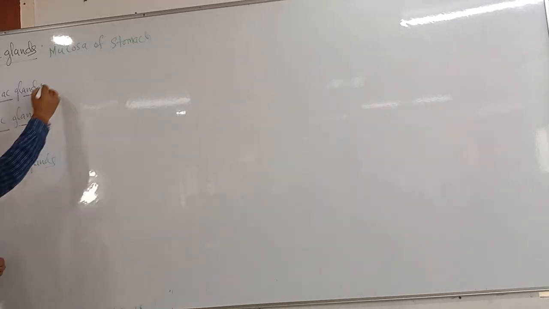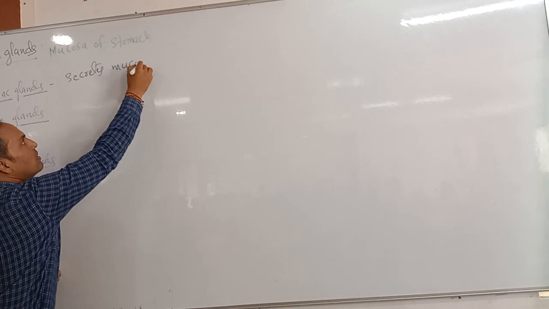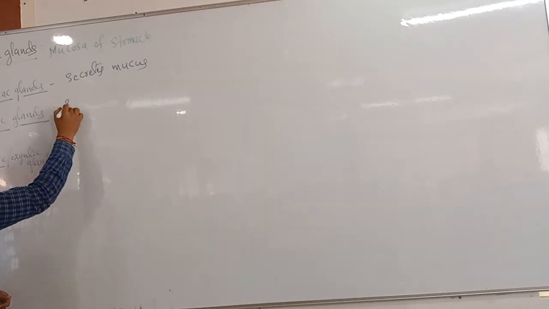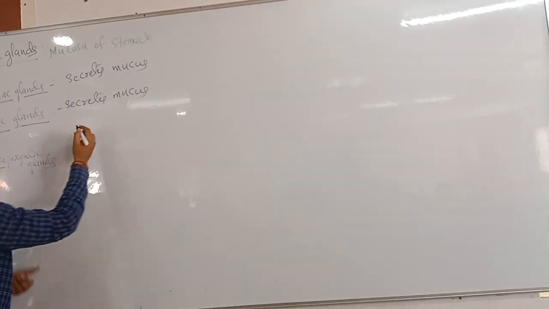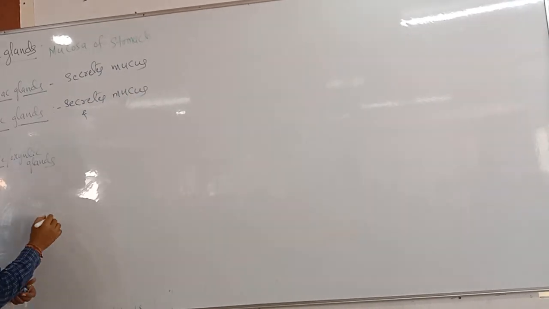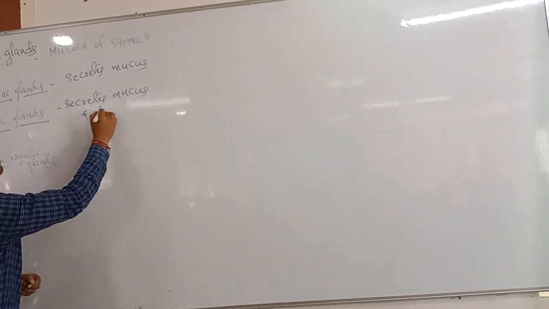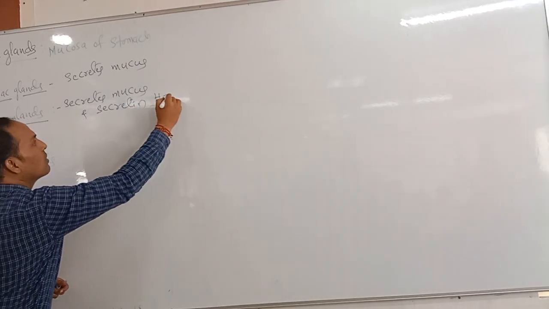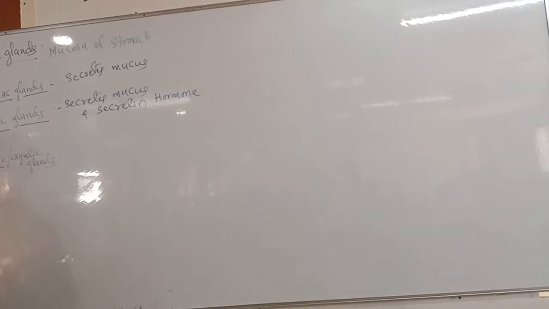Cardiac glands secrete mucus, and pyloric glands also secrete mucus. One more important thing: they also secrete the hormone secretin. Secretin hormone is released by the pyloric glands.